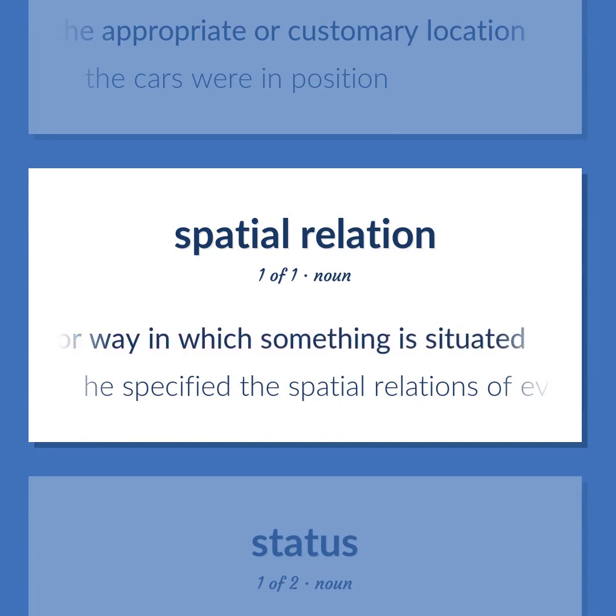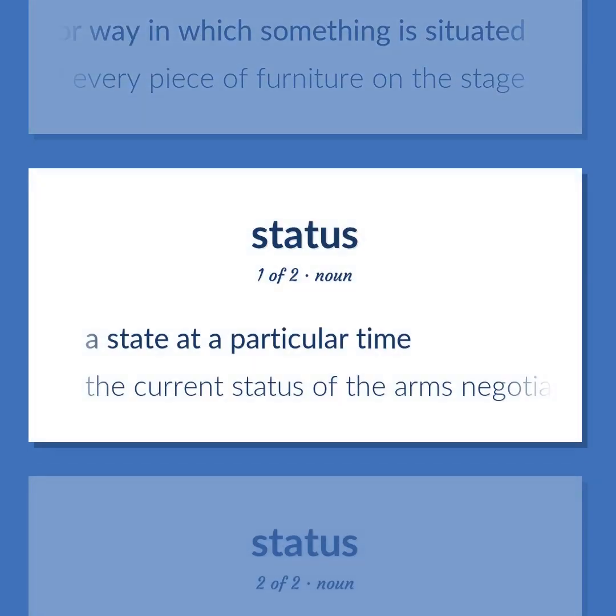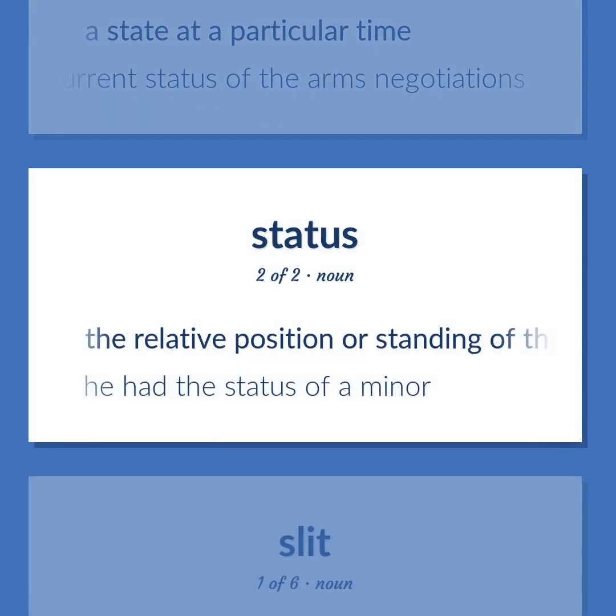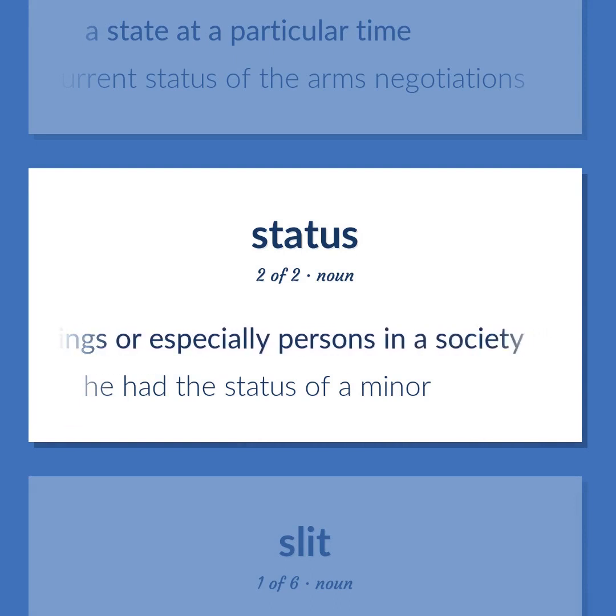He specified the spatial relations of every piece of furniture on the stage. A state at a particular time. The current status of the arms negotiations. The relative position or standing of things or especially persons in a society. He had the status of a minor.